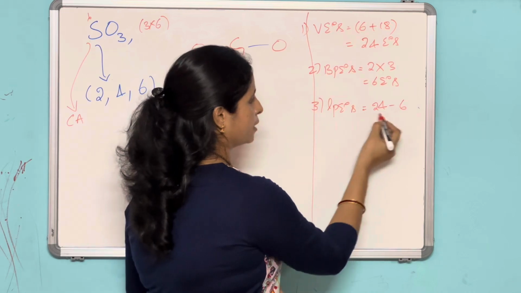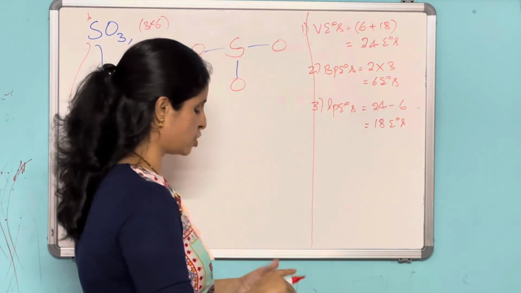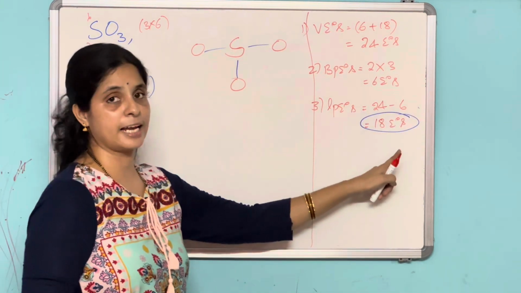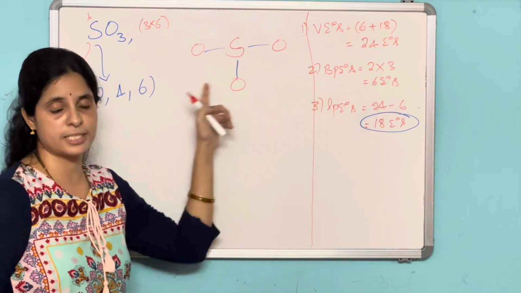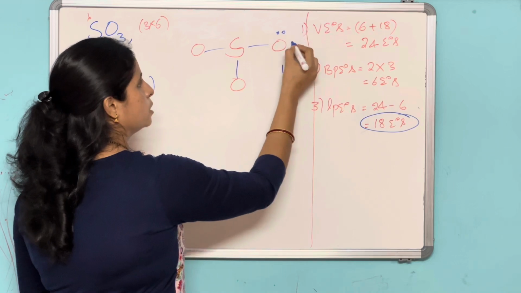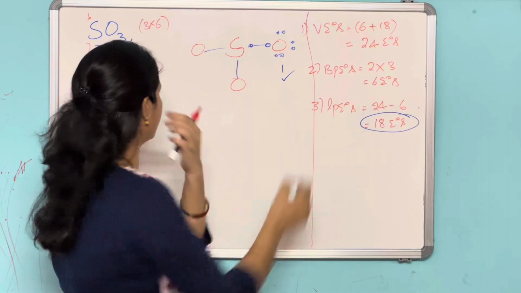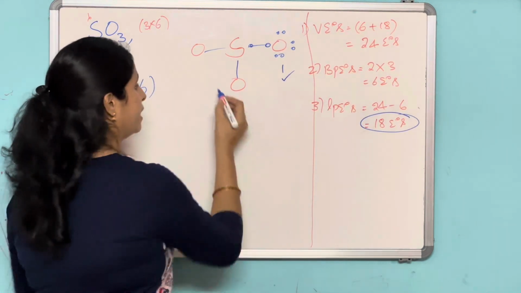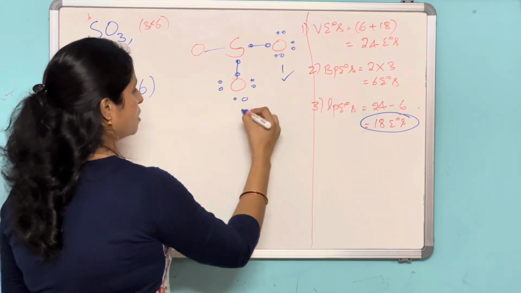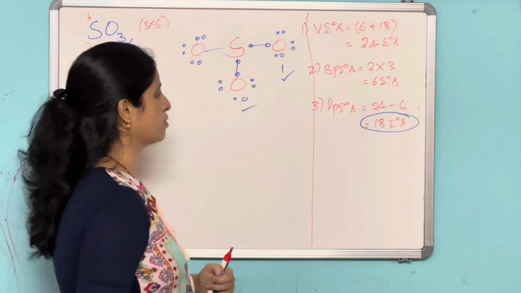Lone pair of electrons: 24 minus 6, which is equal to 18 electrons. Now start sharing these 18 electrons to the skeletal structure of this SO3, starting from the corner atom. So 1, 2, 3, 4, 5, 6 and 7, 8, the octet of this oxygen is satisfied. Very good. 1, 2, 3, 4, 5, 6, the octet of this oxygen is also satisfied. 1, 2, 3, 4, 5, 6, the octet of this one is also satisfied.